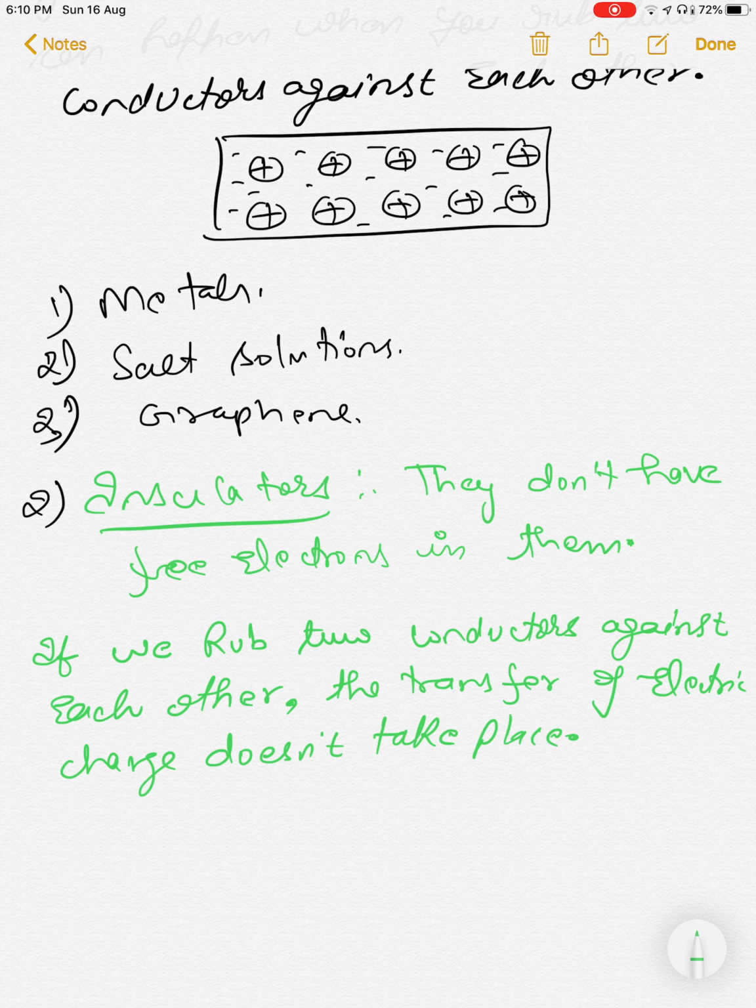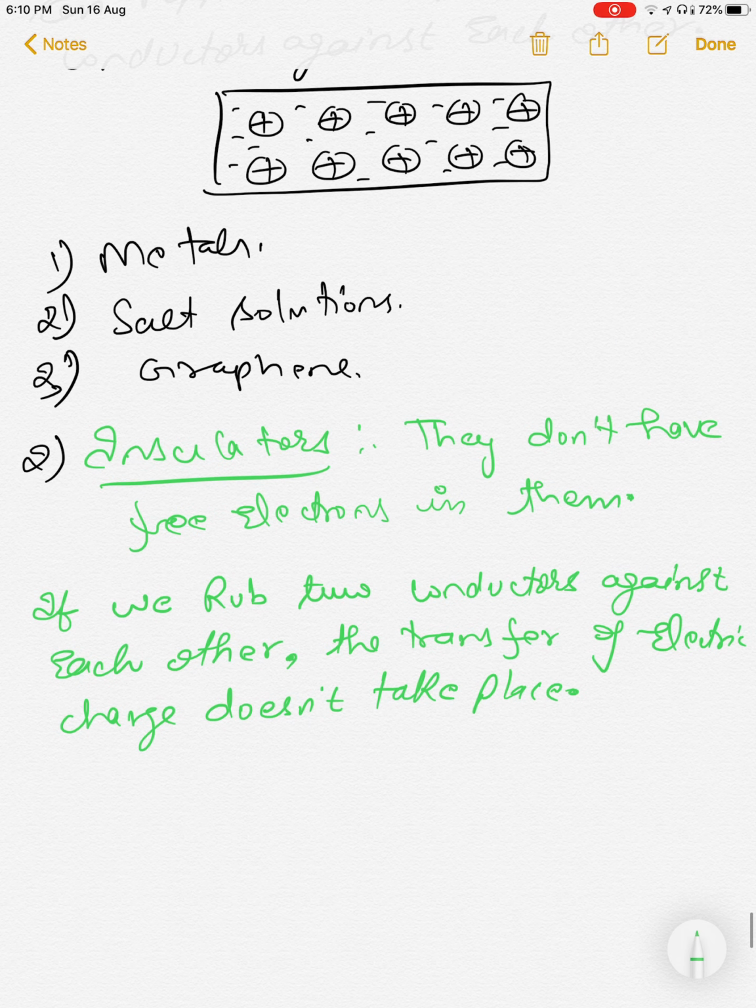Transfer of electric charge doesn't take place. So it means if you have an insulator and you are rubbing two insulators against each other, then they won't get any electric charge. Why? Because electrons cannot transfer from one insulator to another insulator. That is why the substances that will get an electric charge when you rub against each other are the conductors only.